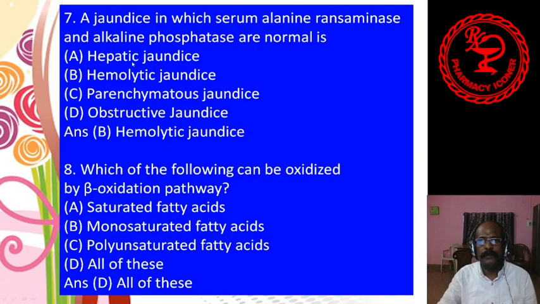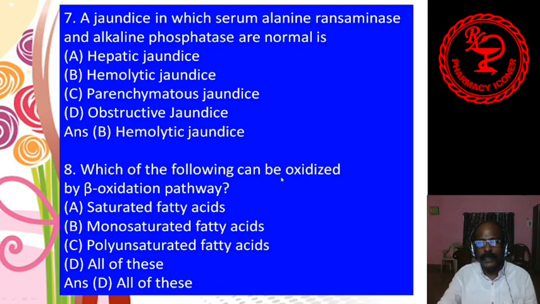Number 7, a jaundice in which serum alanine transaminase and alkaline phosphatase are normal is hepatic jaundice, hemolytic jaundice, parenchymatous jaundice, obstructive jaundice. Answer is B, hemolytic jaundice.